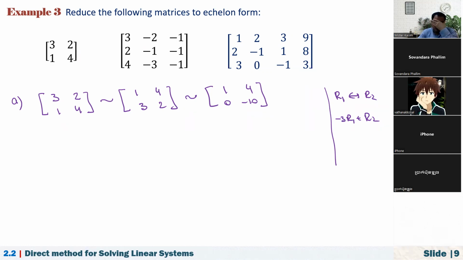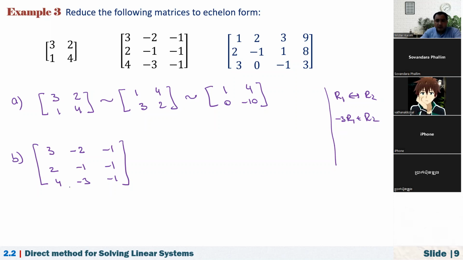It is unique. We'll talk about this a bit later. Now, how about part B? In this, what is it, matrix? Again, here we have 3, -2, -1. Here we have 2, -1, -1, and 4, -3, -1. So how can I bring this into row echelon form?